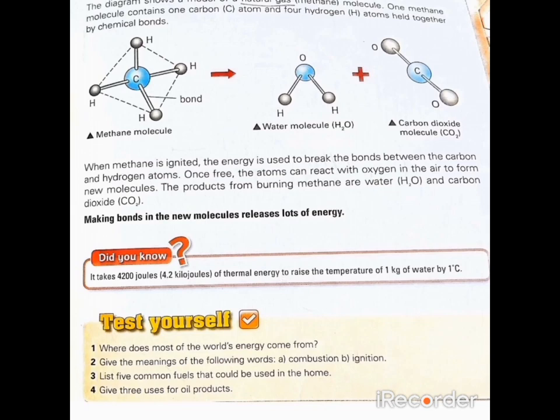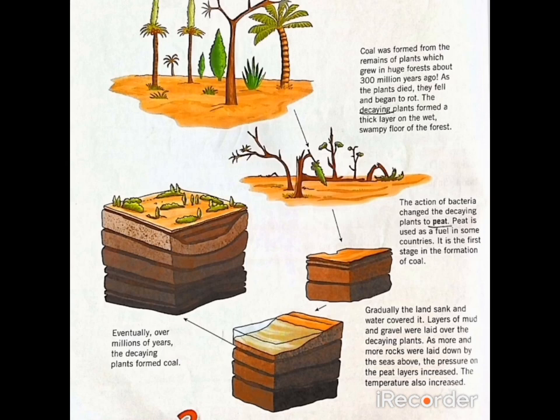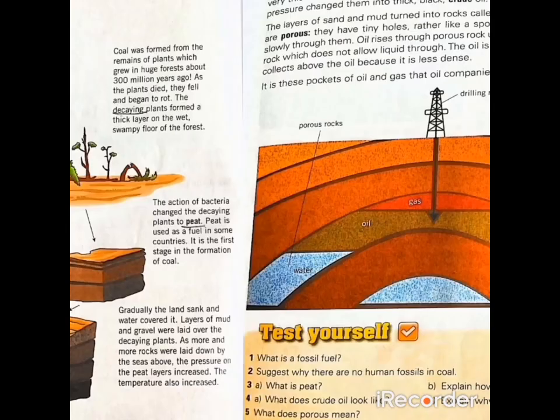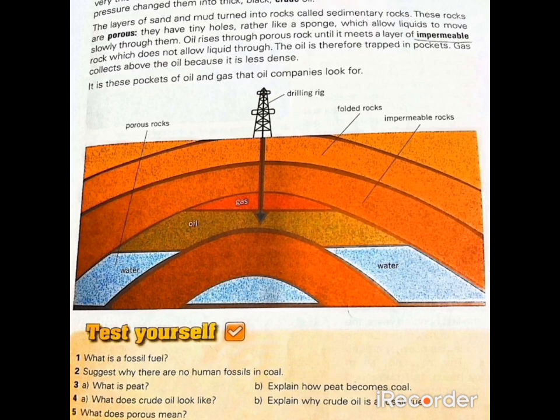How is energy released? When the bonds between the molecules break down, energy is released. There are certain types of fossil fuel: coal, oil, and natural gas. Coal is formed by decayed plants. Oil and natural gas are formed in the rocks.